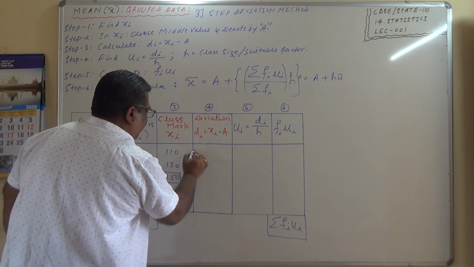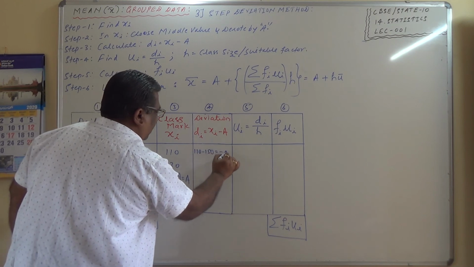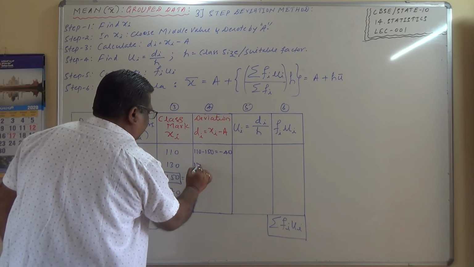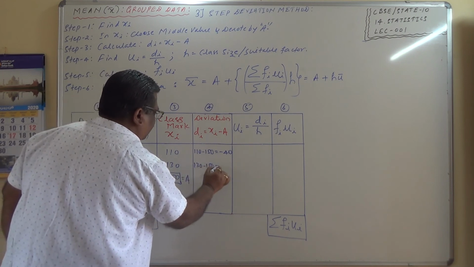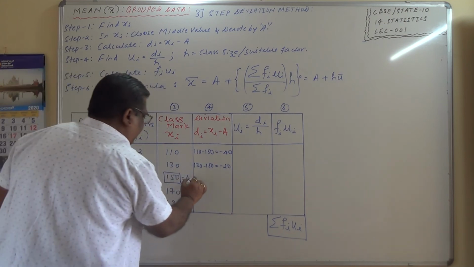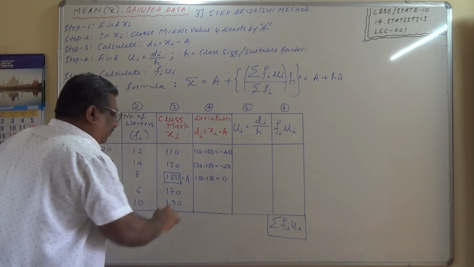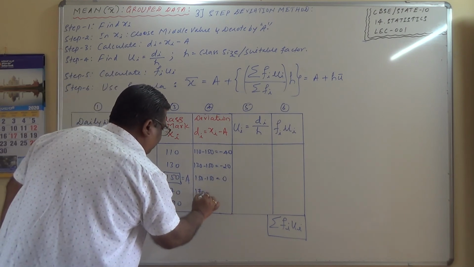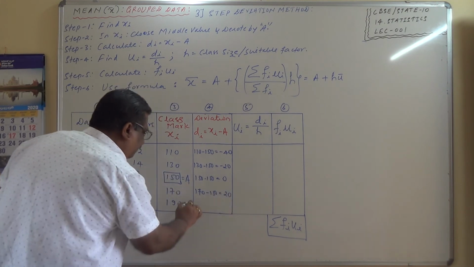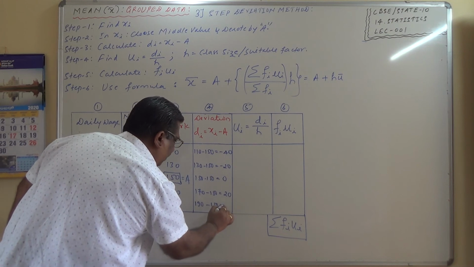So 110 minus 150 is equal to minus 40. 130 minus 150 is equal to minus 20. 150 minus 150 is equal to 0. 170 minus 150 equals 20. 190 minus 150 equals 40.